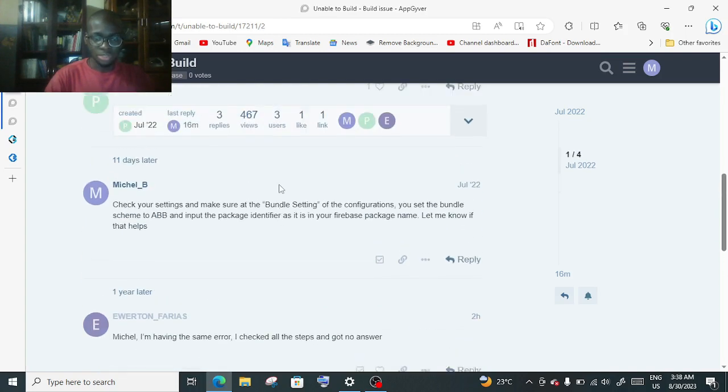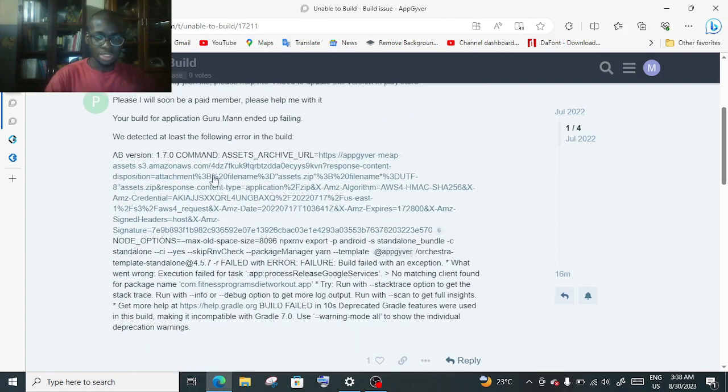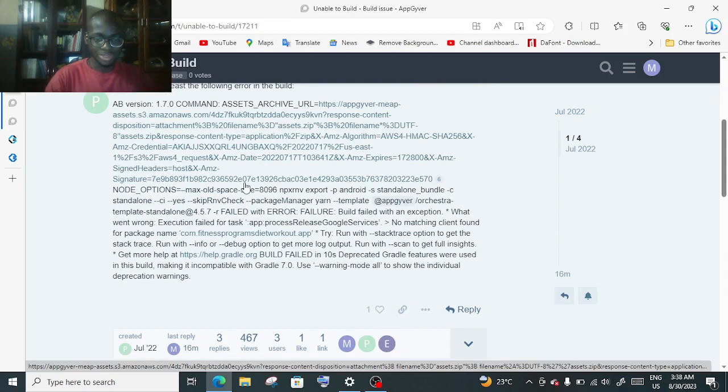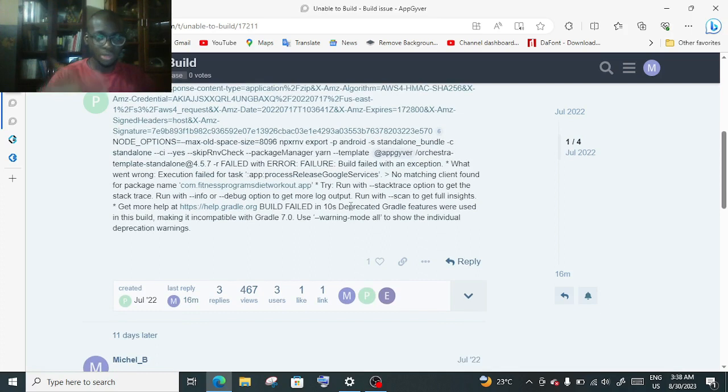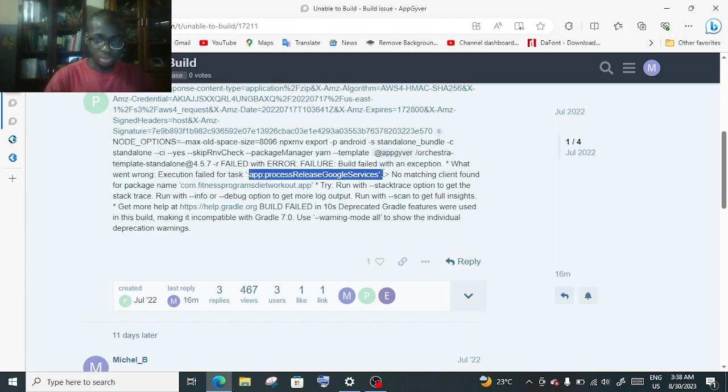So I discovered something important about this issue. Sorry Pratik, if I'm not pronouncing it right. Most of these errors are not just random text. If you read it, you discover the error: failure, build failed with an exception. What went wrong? Execution failed for task app process release Google service. This is exactly the Google service JSON they sent to me. And now what is the Google service saying? Because this error is coming from the Google service.